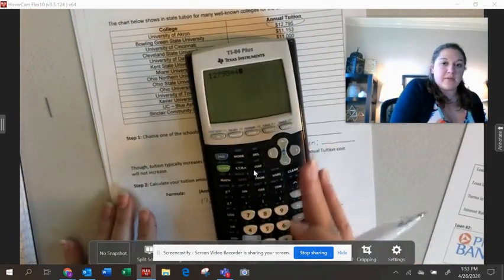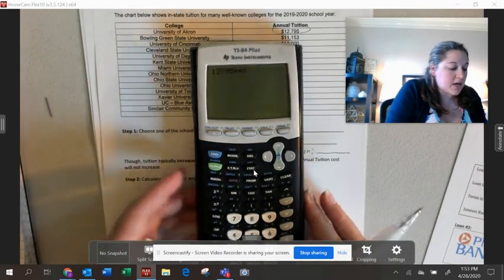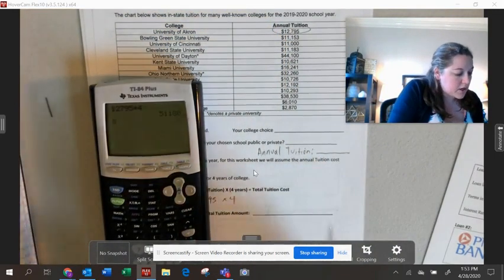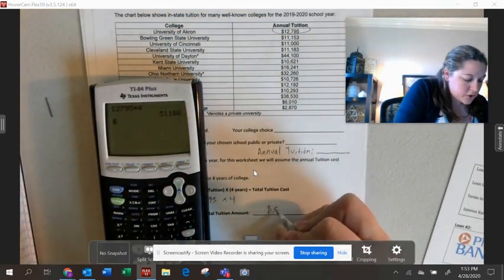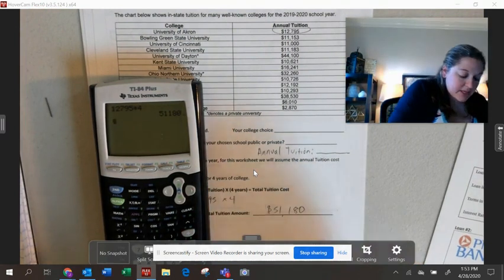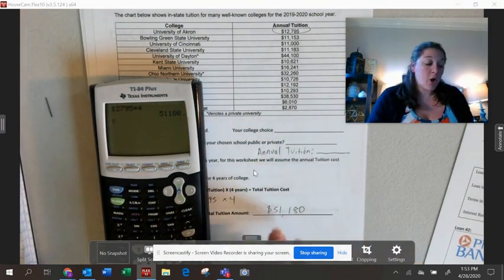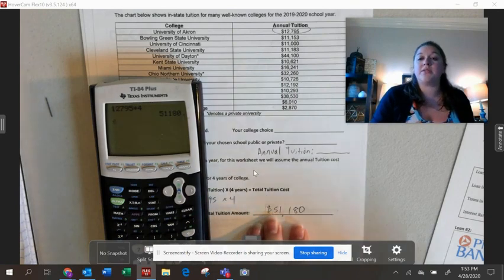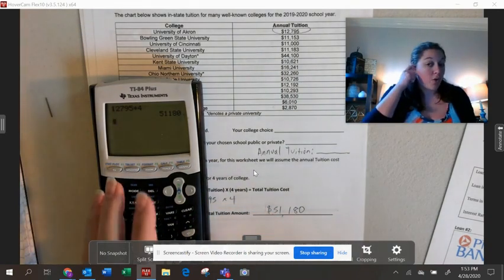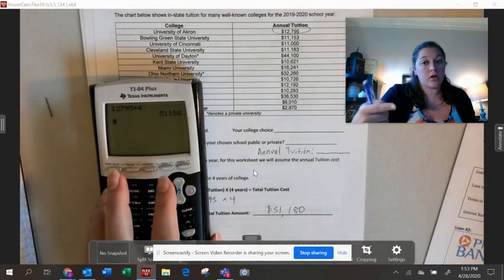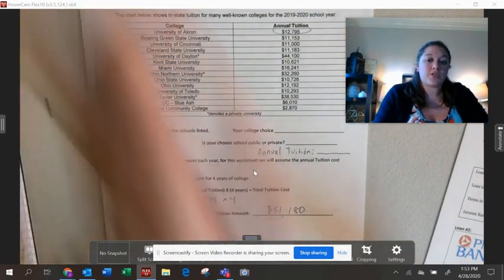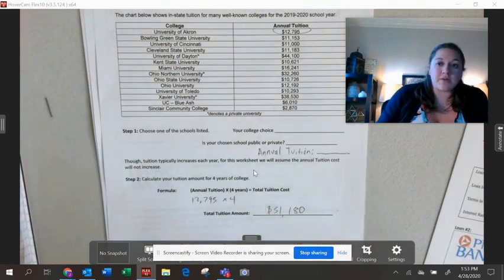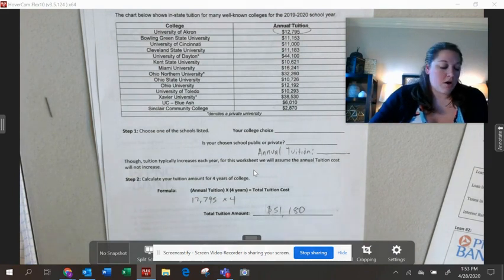So I can type that into my calculator here, 12,795 times 4, and that gives me a total tuition amount. That would be something like this. Now, what this number doesn't take into account is if you qualified for any scholarships or if maybe you were going for a longer or shorter amount of time. So I'm going to move on to showing you some variations on how this could work if you were doing one of those scenarios.